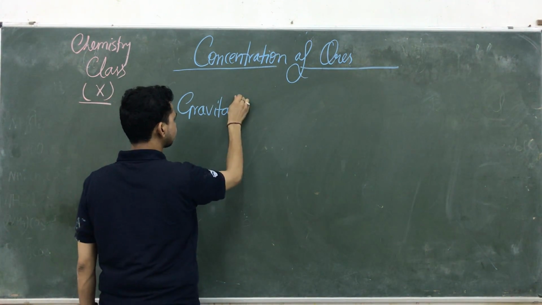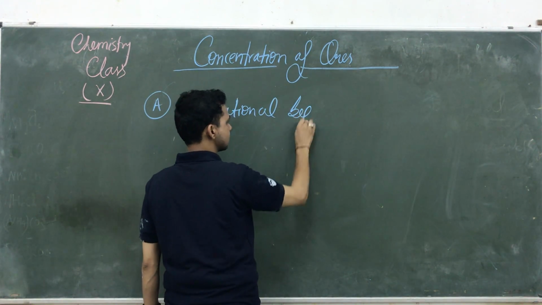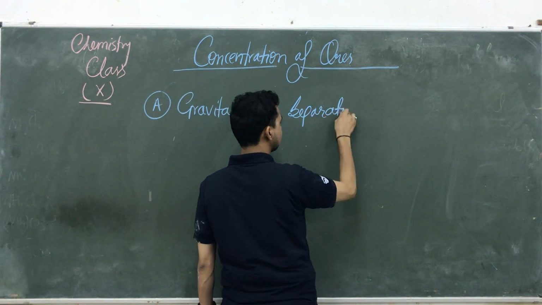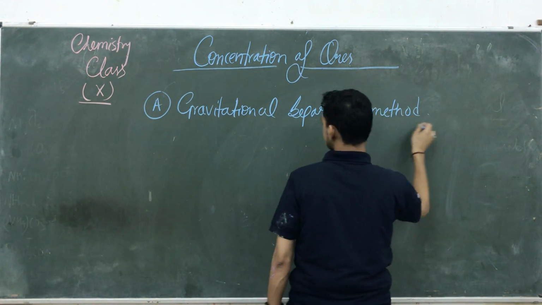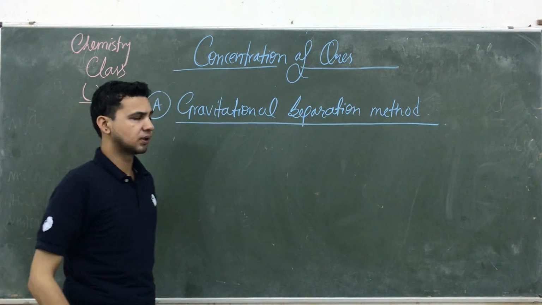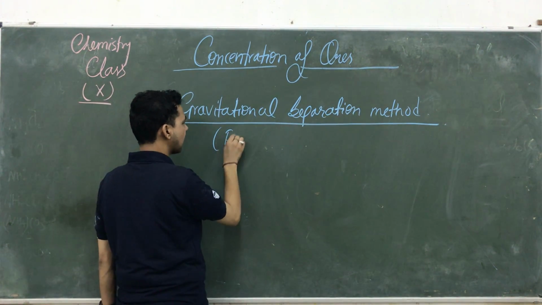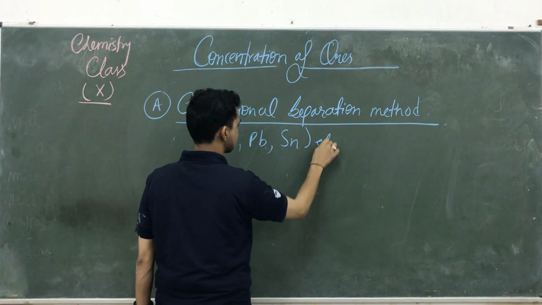Gravitational separation methods. The gravitational separation method is generally used for iron, lead, tin, etc.